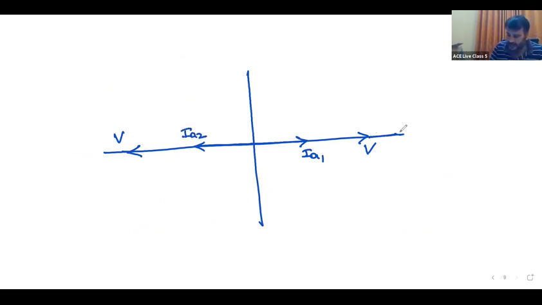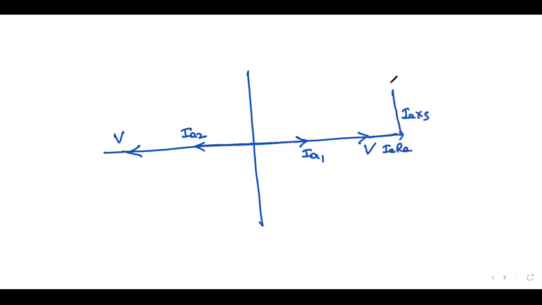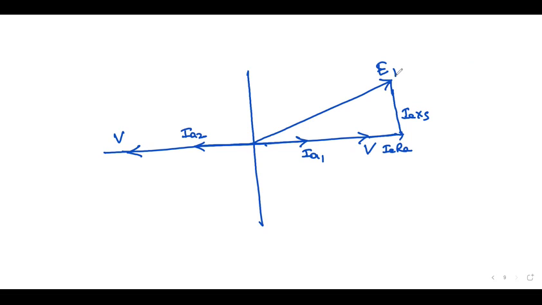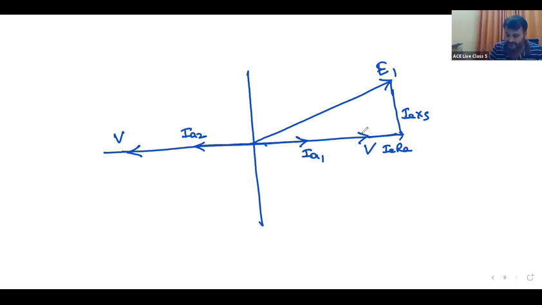Now IA RA, IA XS. What is this? This is E1. What is the power factor first of all? Power factor is the angle between V and IA that you have to take. V and IA. That is UPF.